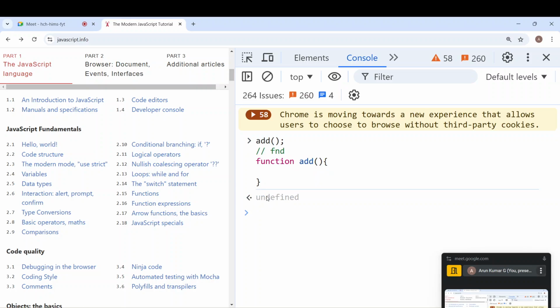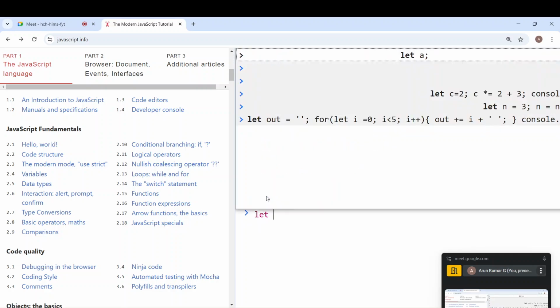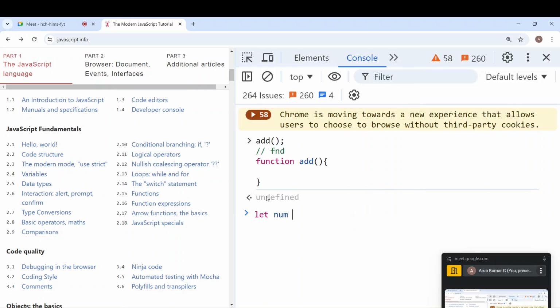But what happens if I have an arrow function or a function expression syntax? It is not going to execute. First of all, you cannot invoke it those two times. You're basically going to get an error. Why? As simple as, let's say I have defined a variable, let number is equal to 10. Now tell me what happens if I try to print the value of num before it is declared.